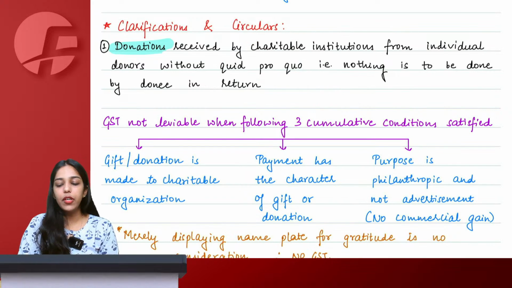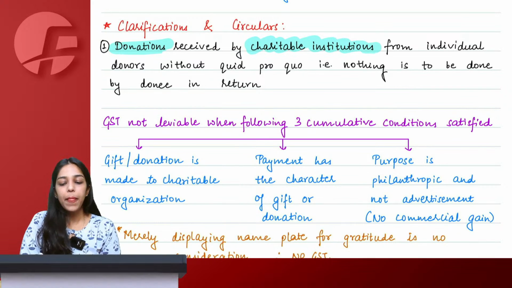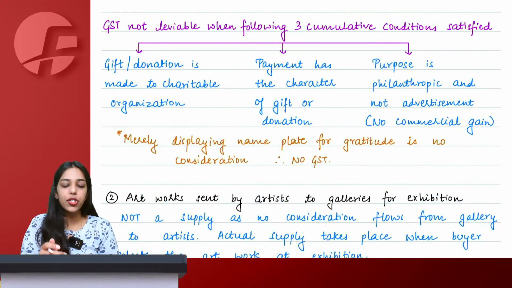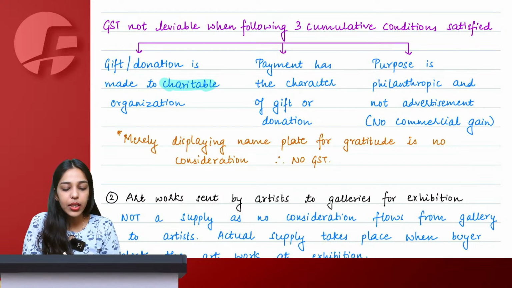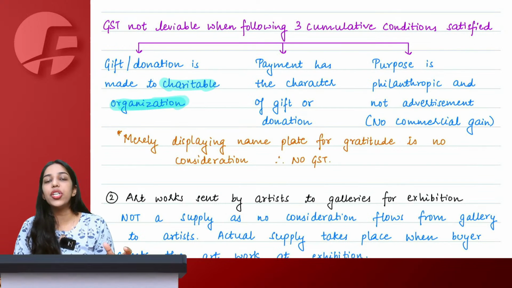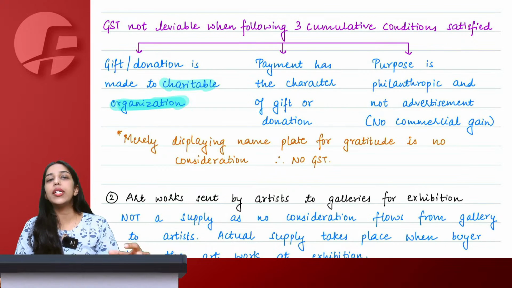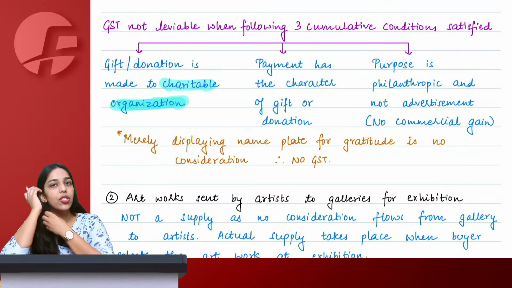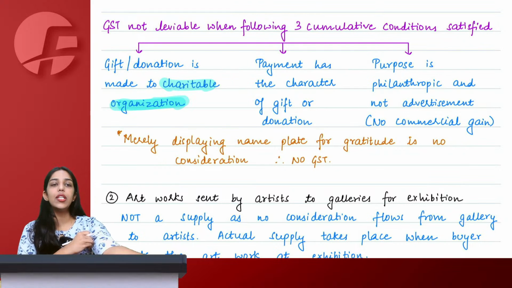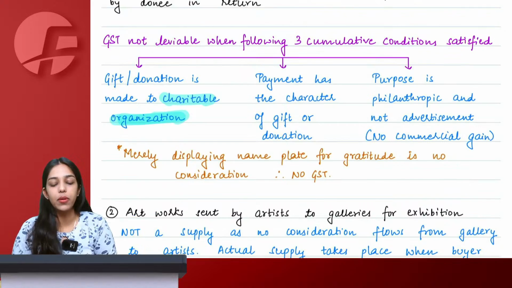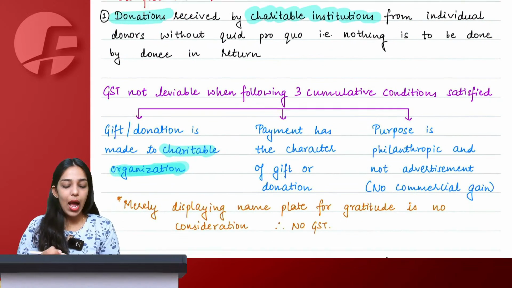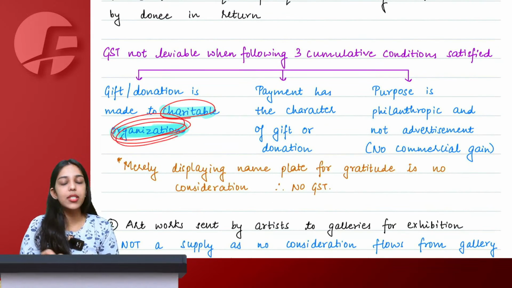So here, whenever we are giving donation as individuals to some charitable institution, now remember this, there's this condition of the donation being made to a charitable organization only. What is a charitable organization? You've studied Income Tax Act, right? So we know that to become a charitable organization, you have to get yourself registered under section 12AA, 12AB, 10(23). There were some other sections where you have to take registration and then you would be recognized as a charitable institution. So whatever donation is given has to be given to the charitable organization only.